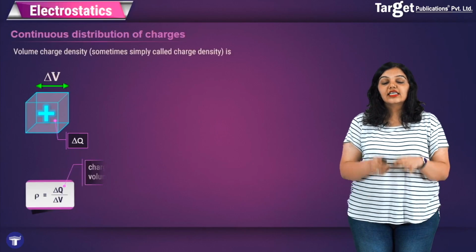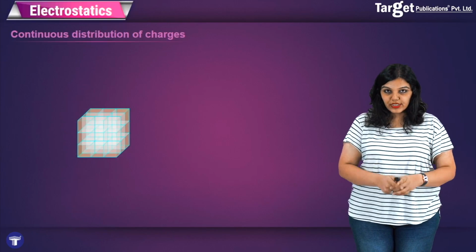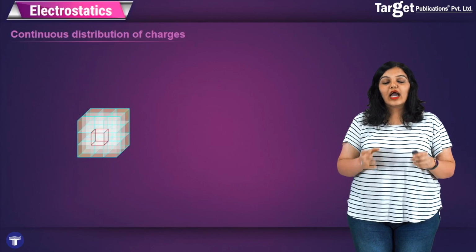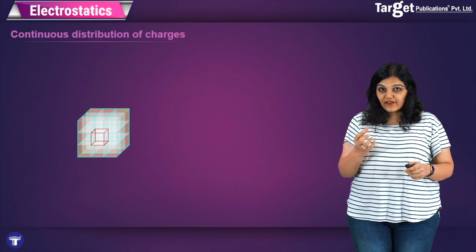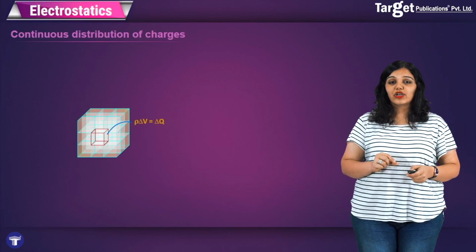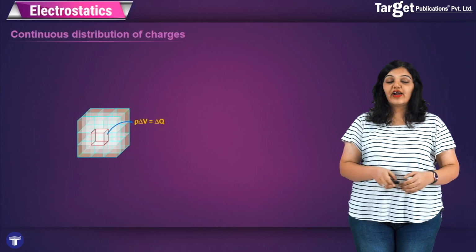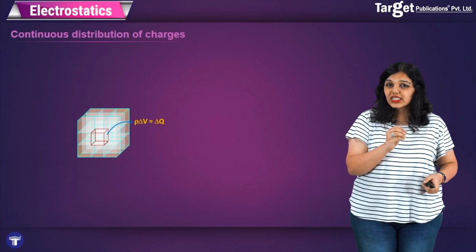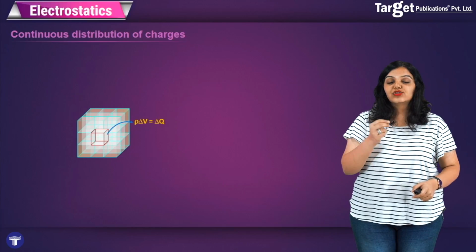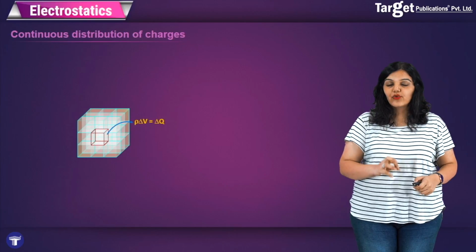So the answer is that even if you have a continuous distribution of charges, you can still simply use the superposition principle. I have this three-dimensional object, I will break it up into volume elements, and therefore I will see that even for objects which have continuous distribution of charges, I can still use the superposition principle. I take one piece of this volume element and I ask how much charge is inside this volume element. As you know, we have just defined the volume charge density. The volume charge density rho was given by delta Q by delta V, which means I can write delta Q as rho delta V. And therefore, in this small volume element the charge delta Q is equal to rho delta V.